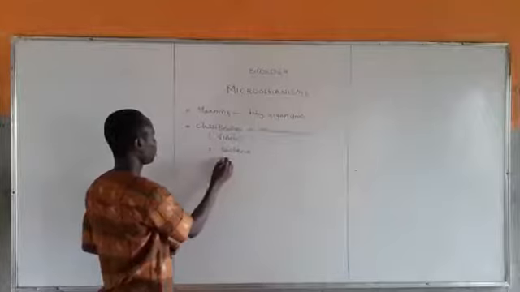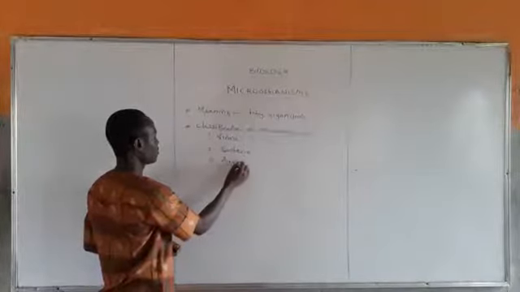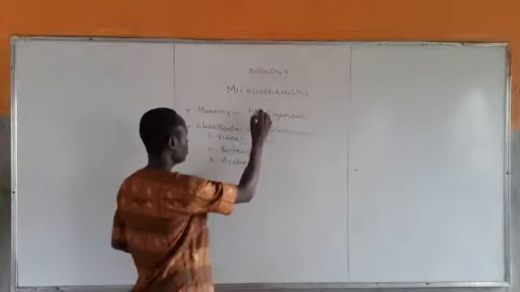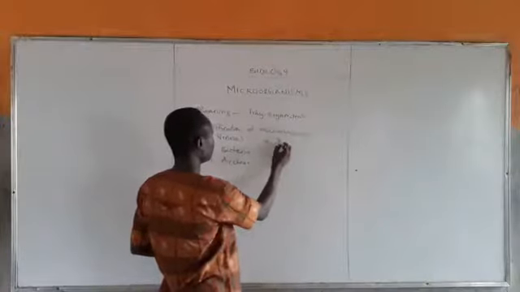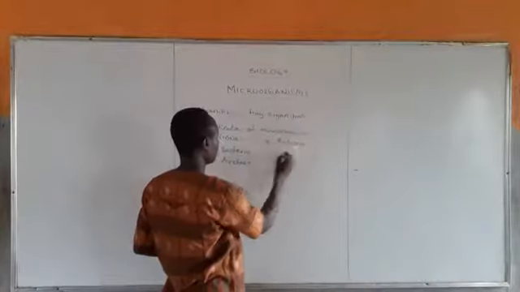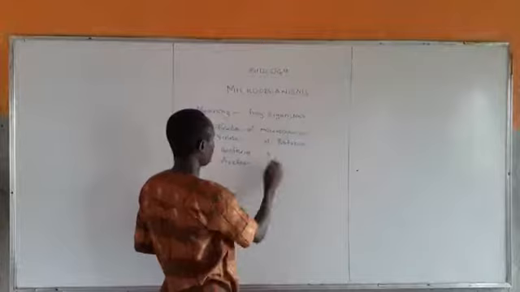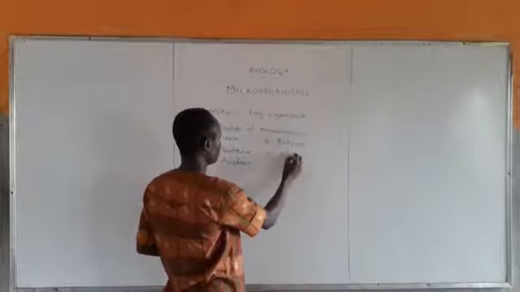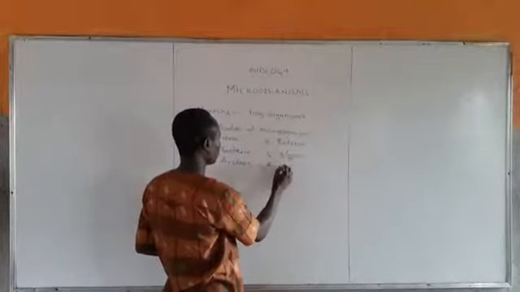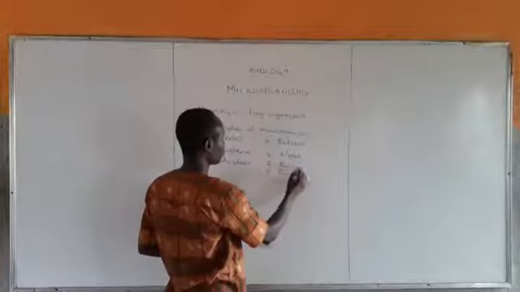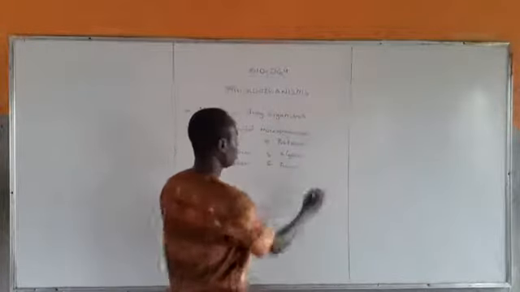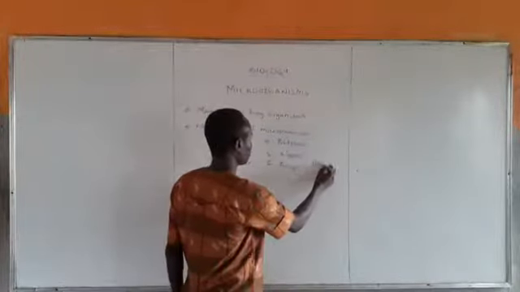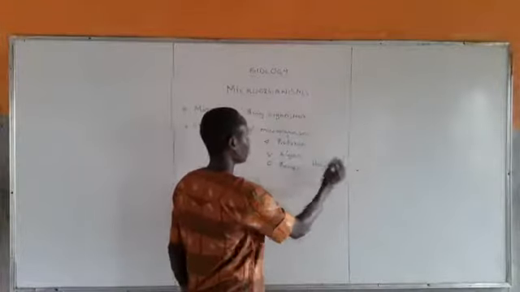Number three, the archaea. Number four, the protozoa, the protists. Number five, algae. And number six, fungi. And as well, some normally include hermits in their own classification.